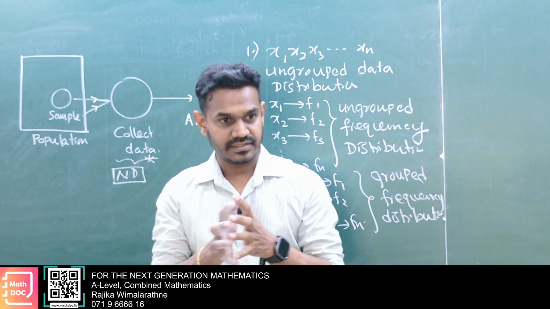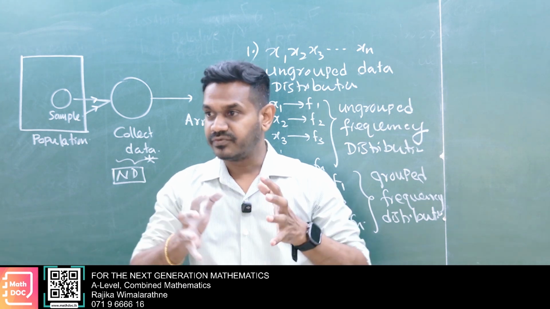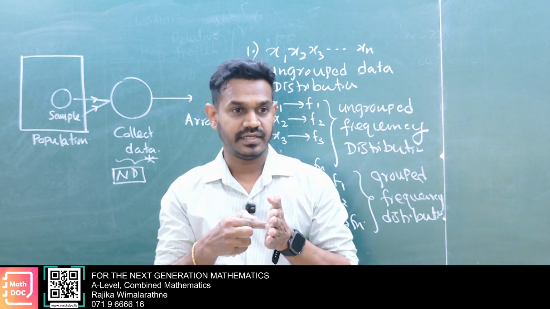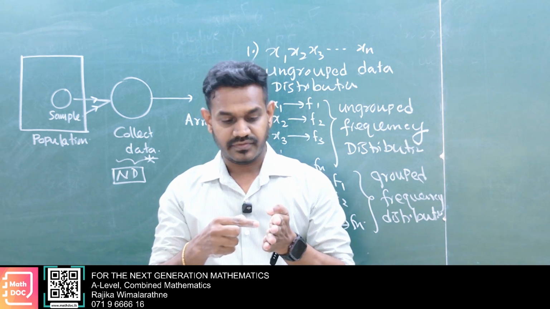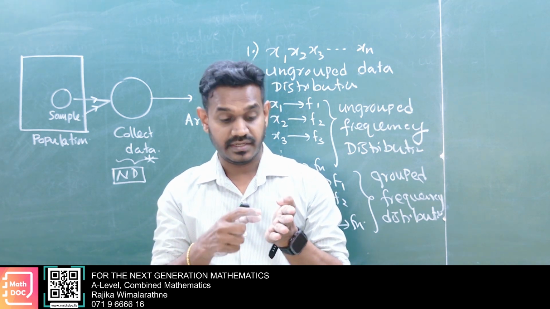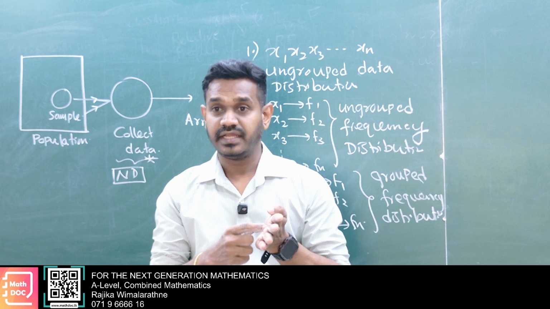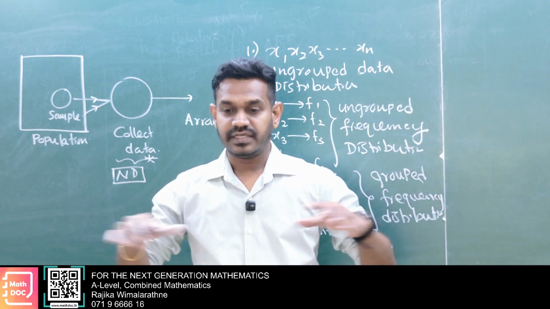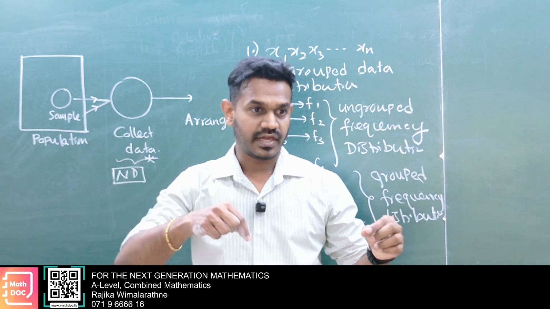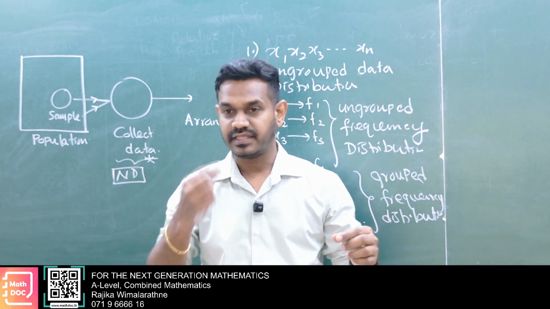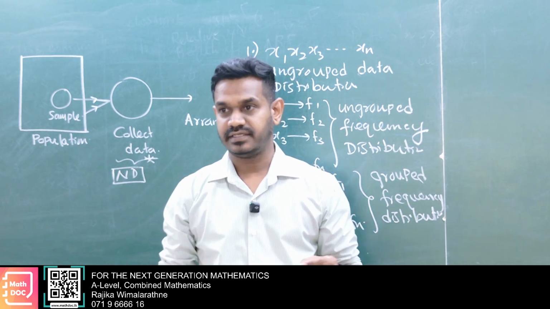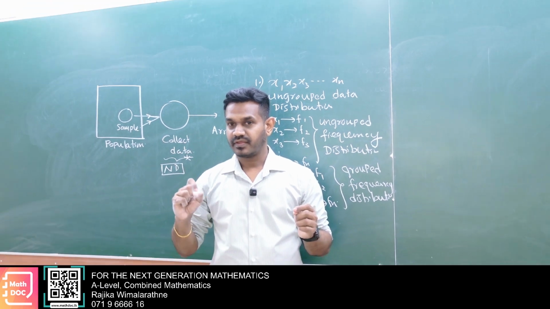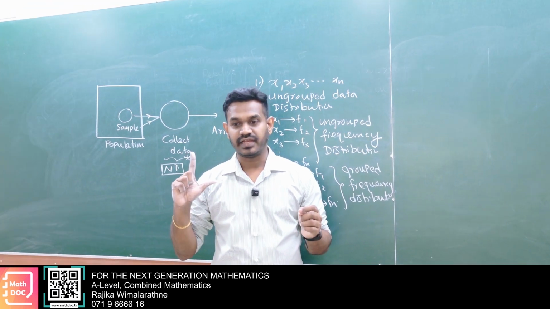One is compression: we compress the full data set into a single point, like the average. We call it the mean: we add all the values and divide by the full count, the full frequency. The mean is only one value.